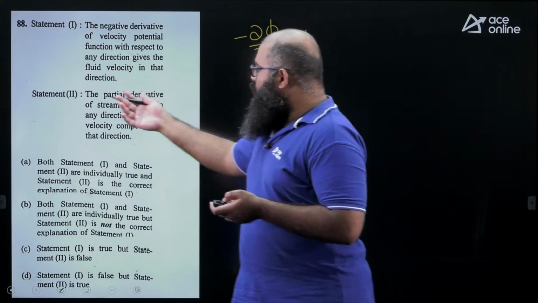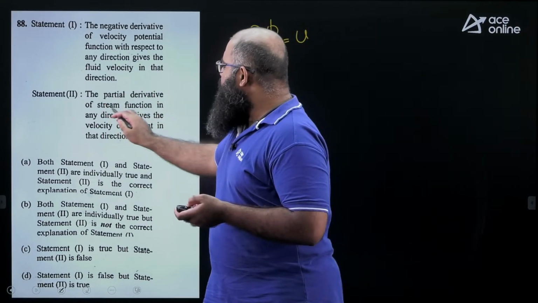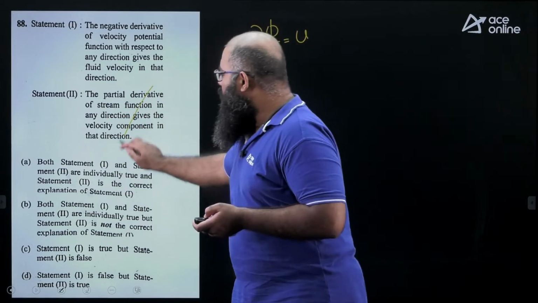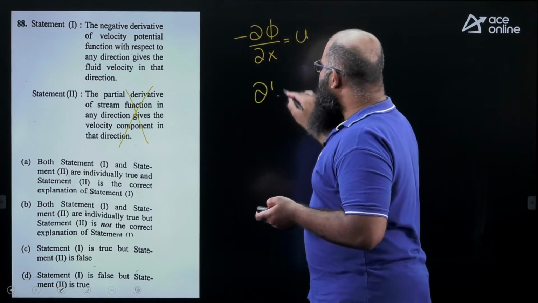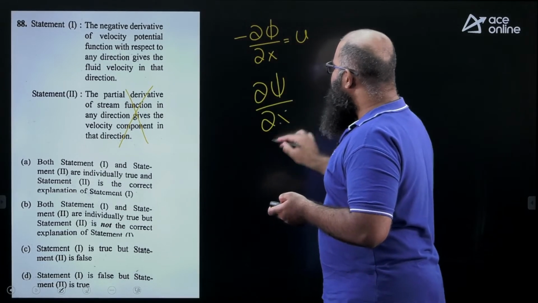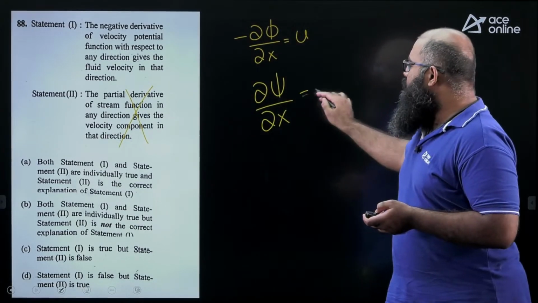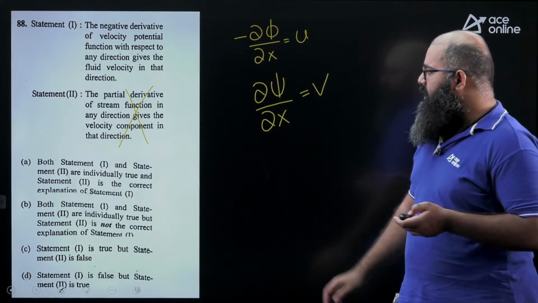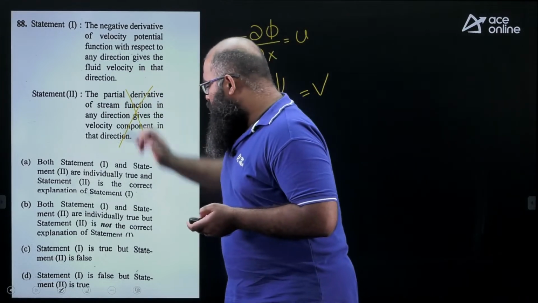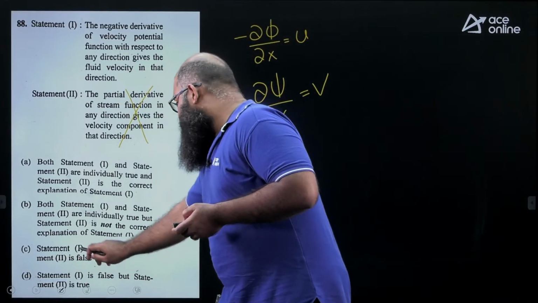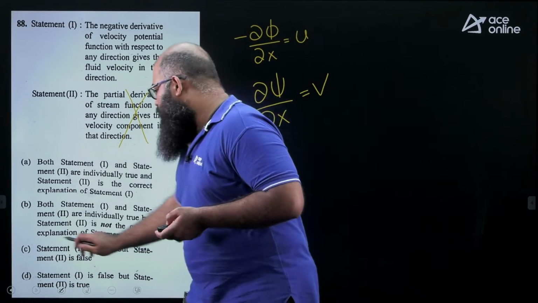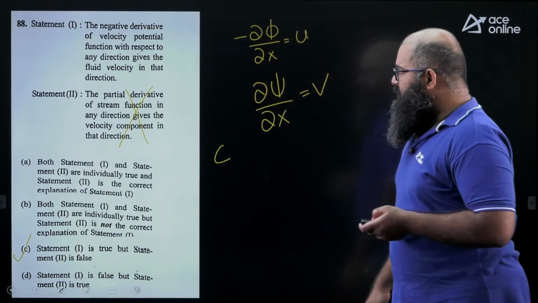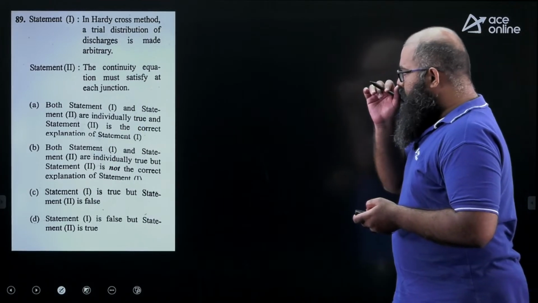Correct. Statement 2 is saying the partial derivative of stream function in any direction gives the velocity component in that direction. Wrong. You see, dou psi by dou x does not give you u, it rather gives you velocity in the perpendicular direction in a 2D plane. That is, it gives you v. So this statement is wrong. Statement 1 is true, but statement 2 is false. The answer is option C. Moving further to the next question.